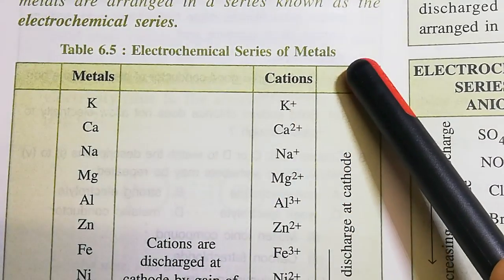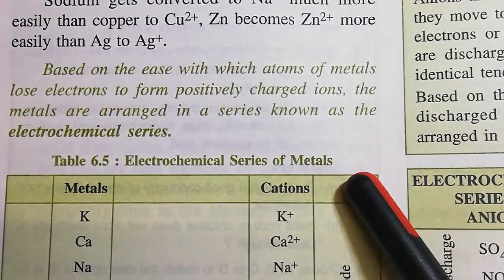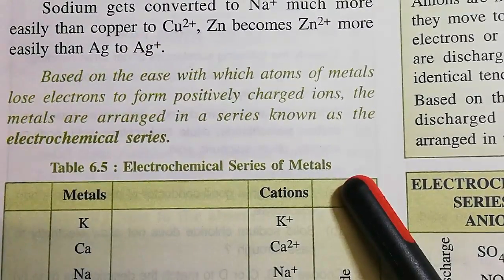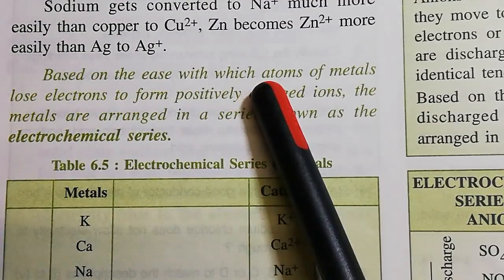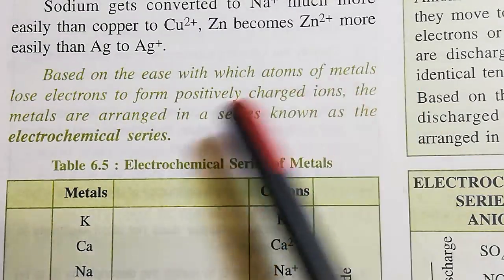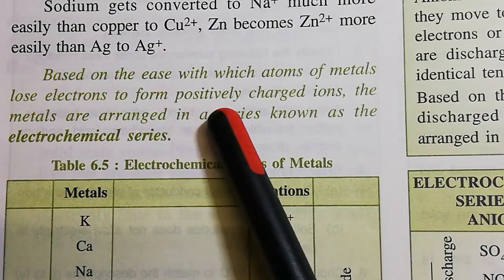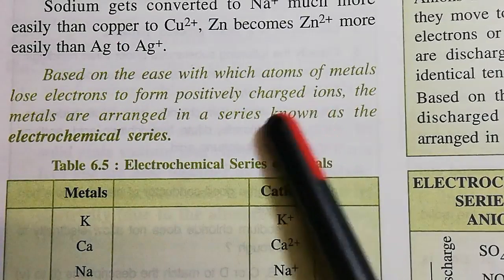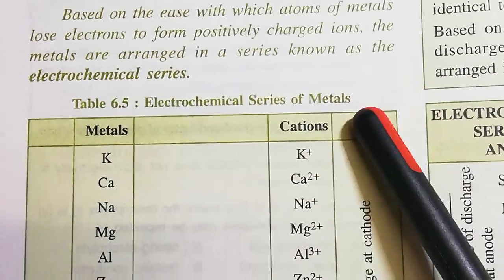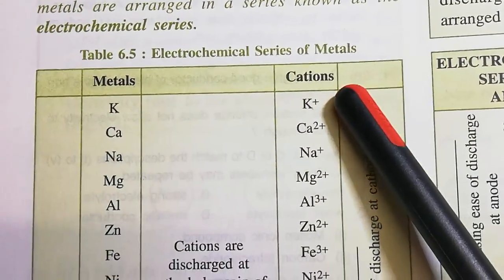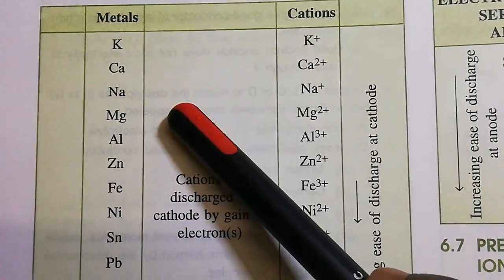Let's go through the definition as given here. Based on the ease with which atoms of metals lose electrons to form positively charged ions, the metals are arranged in a series known as the electrochemical series. We have to remember the order of these metals.